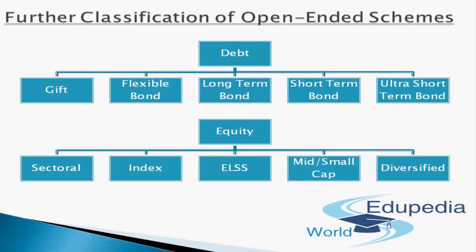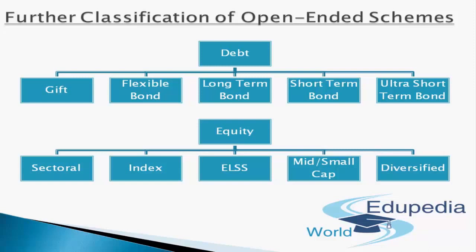Apart from that, you can also invest in mid cap or small cap investments. So these kinds of mutual fund companies basically invest in those companies that have mid capitalization or small capitalization. And the last one, diversified. A diversified mutual fund scheme basically involves all the aspects of sectoral, index, ELSS and mid and small cap simultaneously. They'll be pooling their funds in such a manner that they'll be investing in all 4 of them, and that is the best advantage available to each and every person, that they can invest their mutual fund investment in diversified portfolios.